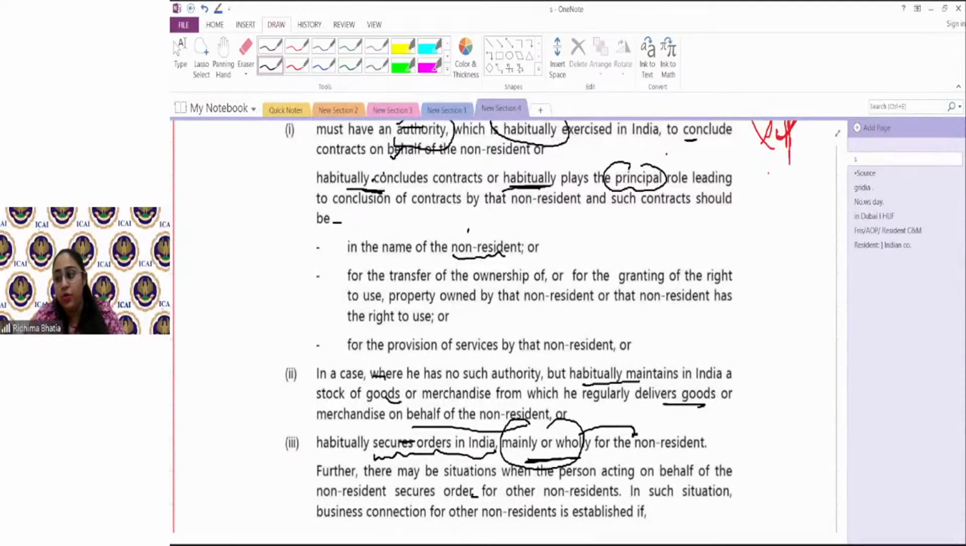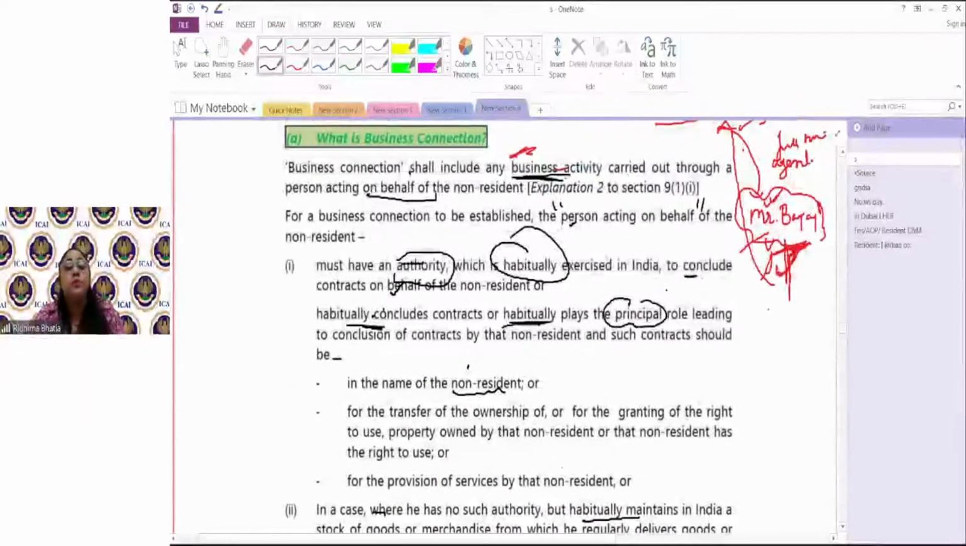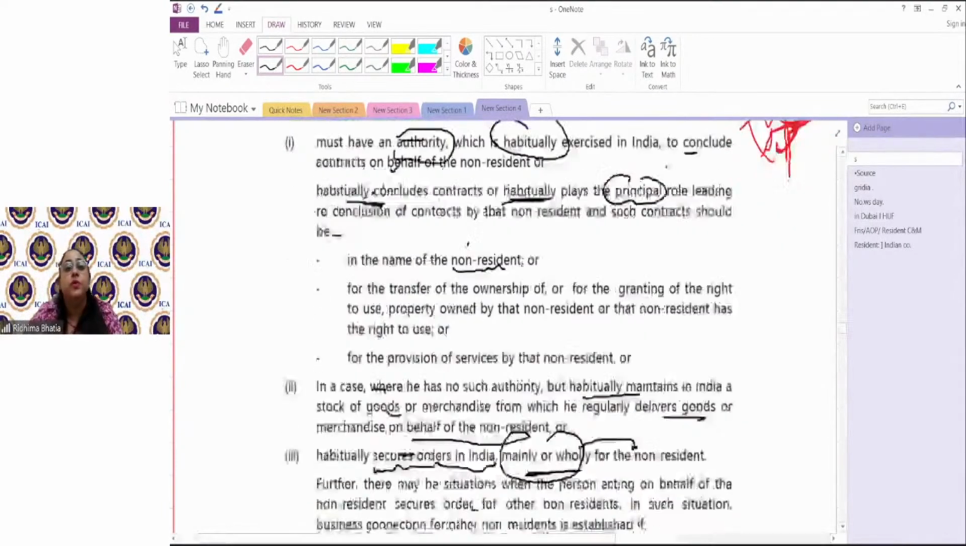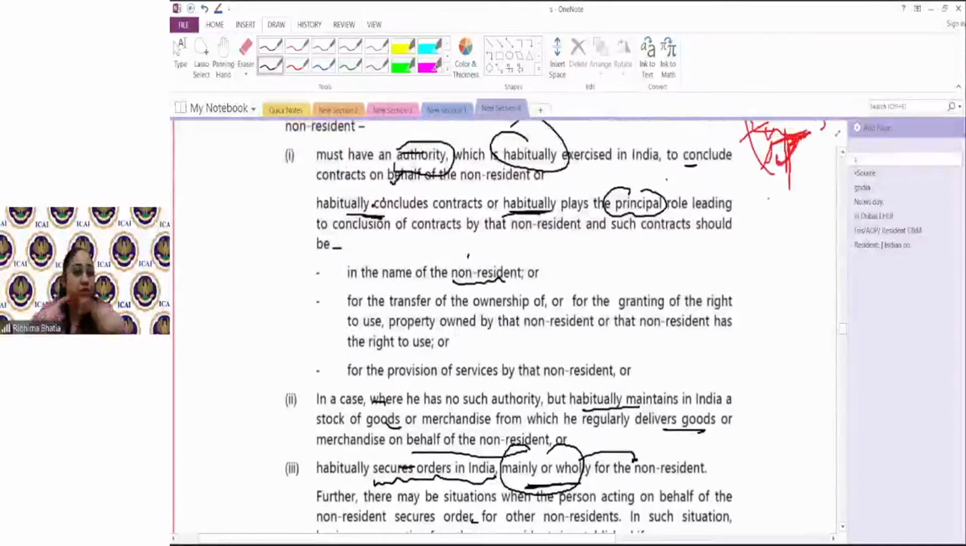So again, let's conclude. For a non-resident, even if an income is accruing or arising outside India, but it is coming from a business connection in India, it's said to be an income deemed to accrue or arise in India. Now, what is business connection? Business connection means income from any business activity which is carried out by a person acting on behalf of a non-resident. Now, what do you mean by a person acting on behalf of a non-resident? It means when he has an authority and he habitually concludes contracts because of that authority, or habitually acts as a principal in concluding contracts.